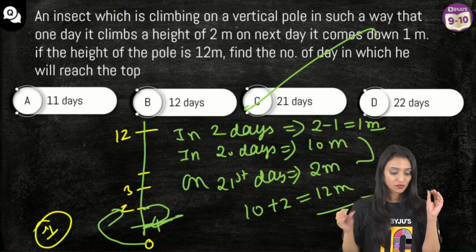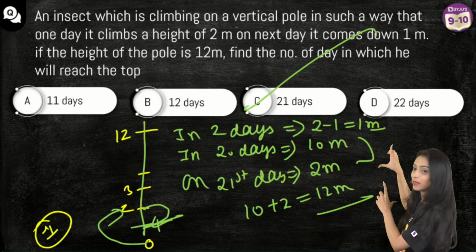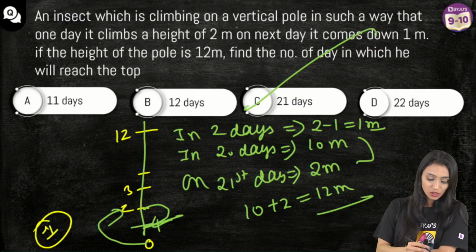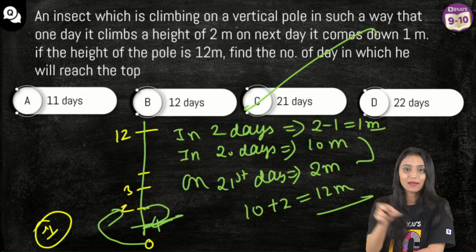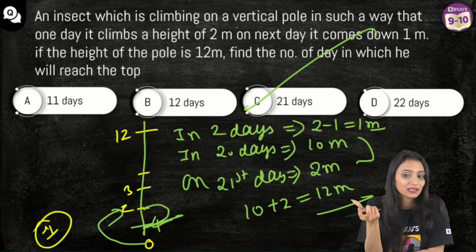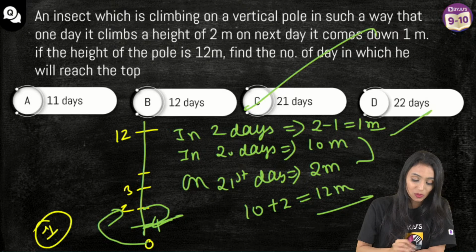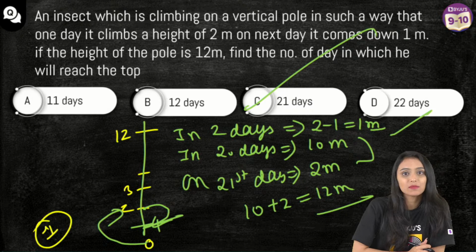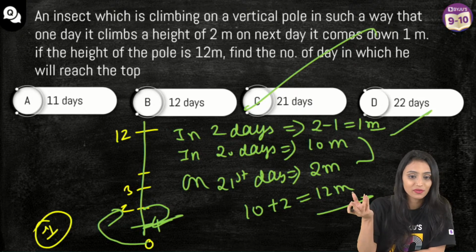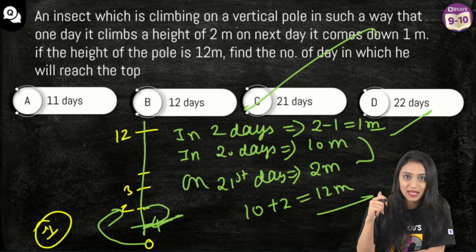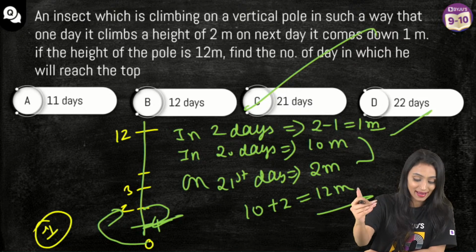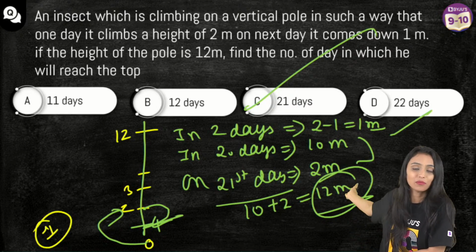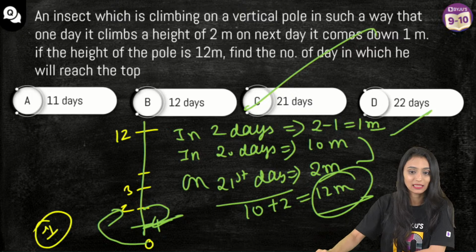Okay. So first of all, on day 1, insect climbs 2 meters. But next day, he climbs down 1 meter. So effectively, कितना उसने distance cover किया? Effectively, it is only 1 meter in 2 days. So 20 days में 10 meters it is going to be because it is half, right? 21st day पे again he will climb 2 meters, right? So 12 meters are already covered. That means in 21 days, insect will be able to climb 12 meter distance, the entire height of the pole.